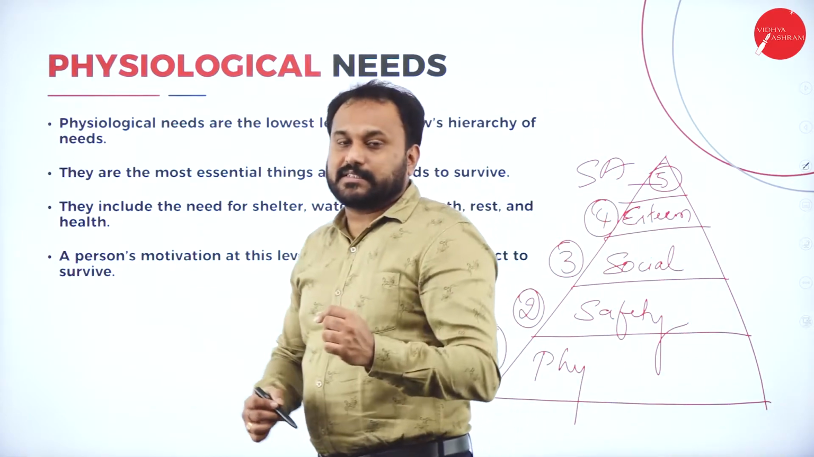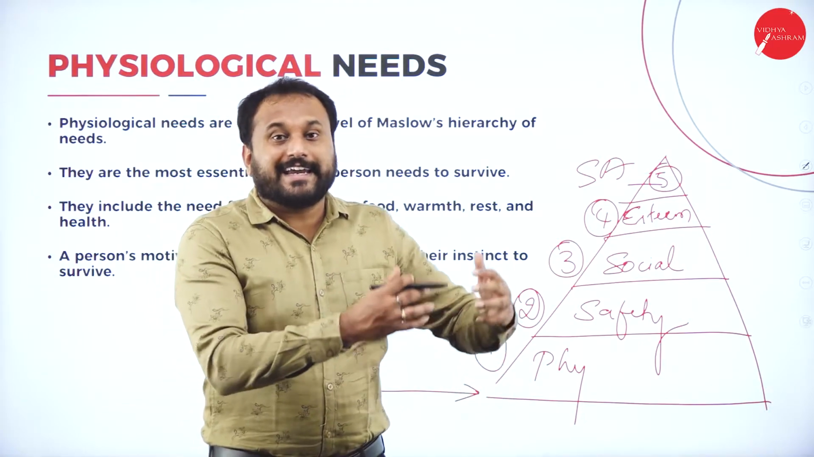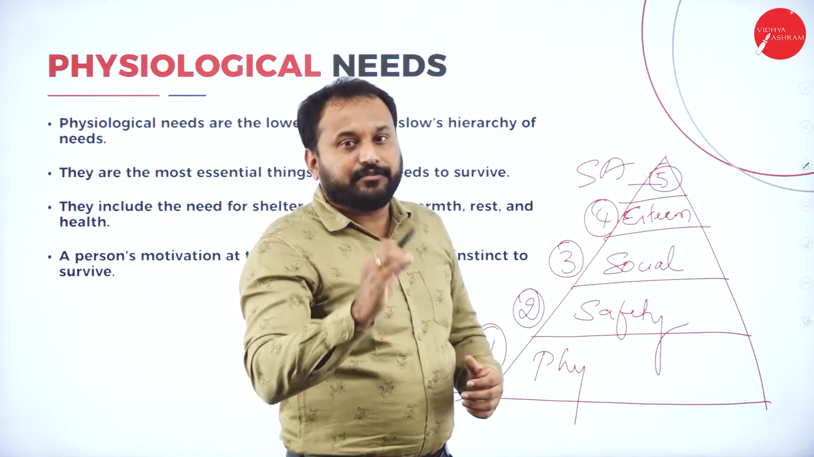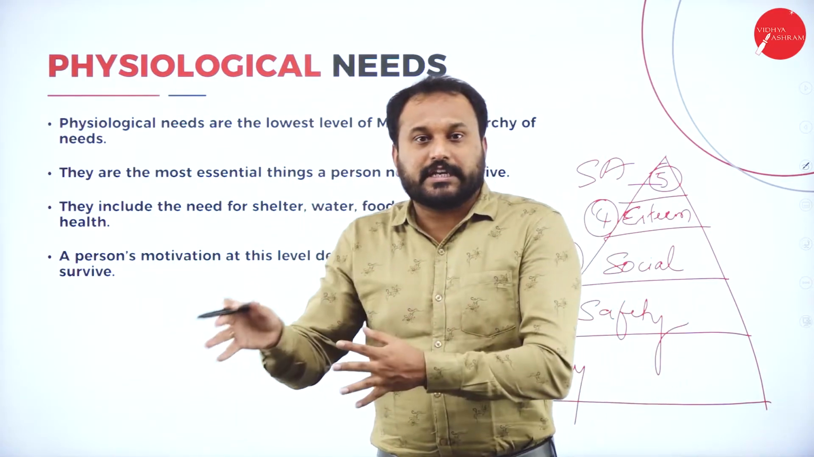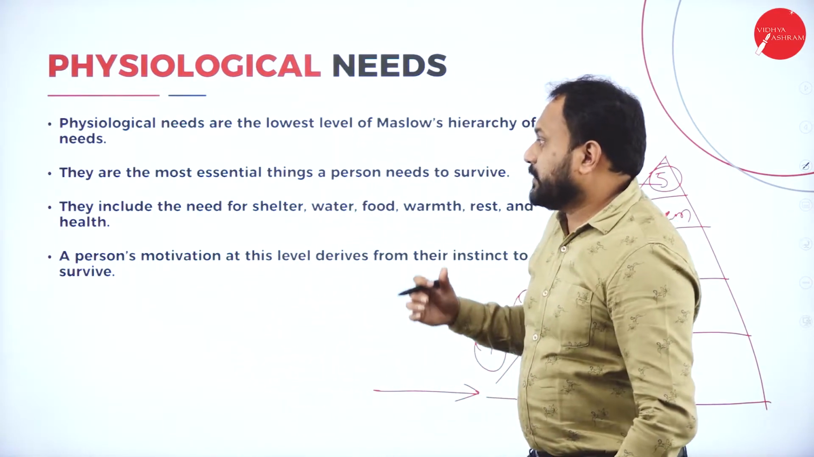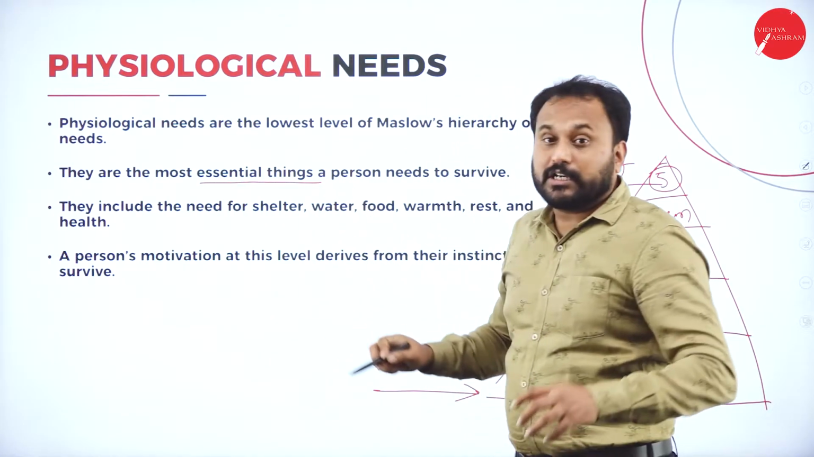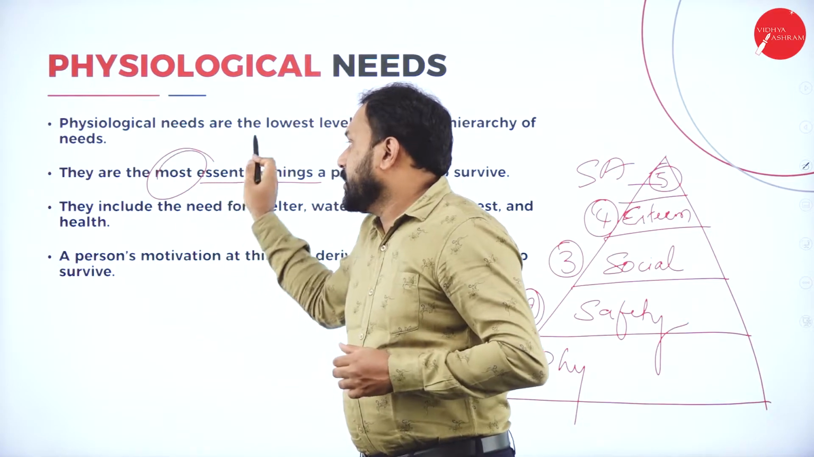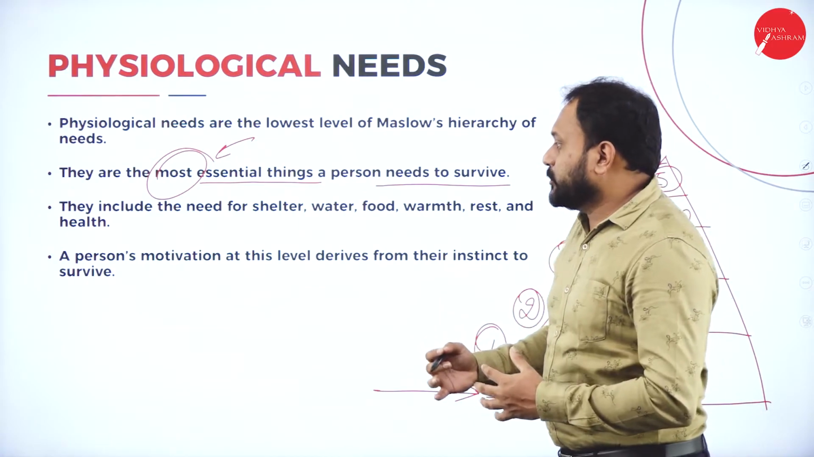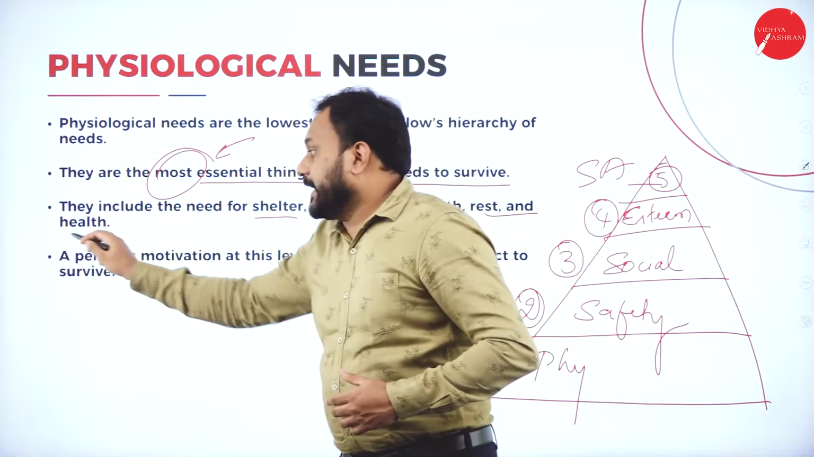Now physiological, in the sense of what? The basic of the basics. For example, your food, water, shelter, clothing, health, everything is basic. To attain those basic physiological needs, any person will start working. He gets motivated to actually fulfill those desires. They are the most essential things, and this is the key word here: the most essential things a person needs to survive. They include the need of shelter, water, food, warmth, rest and health.